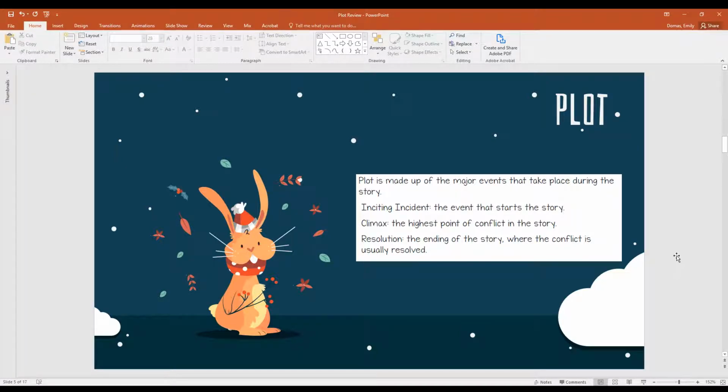Inciting incident would be the event that starts the story. The climax will be the highest point of conflict in the story. And our resolution is going to be the ending of the story, where the conflict is usually resolved.